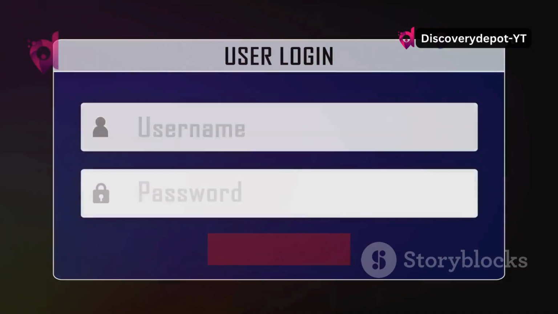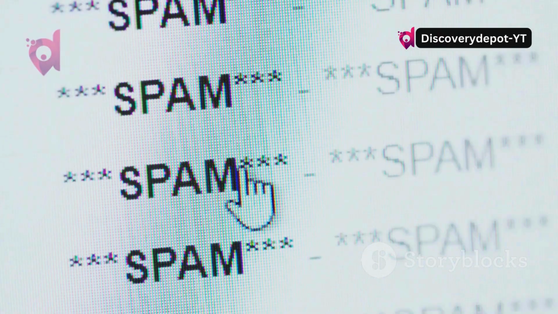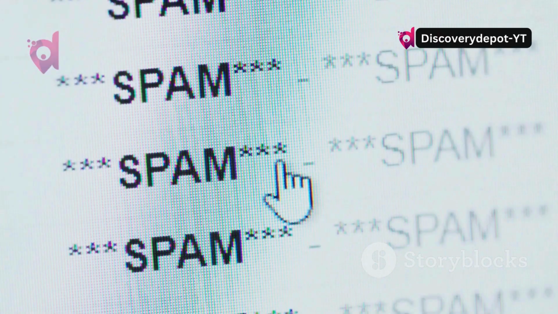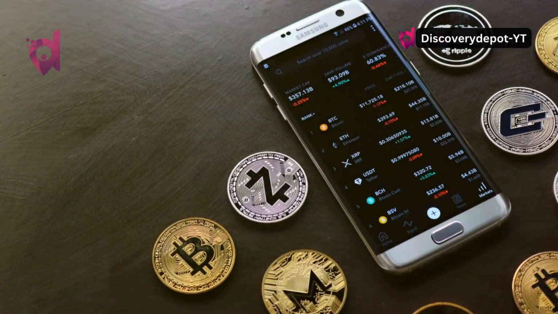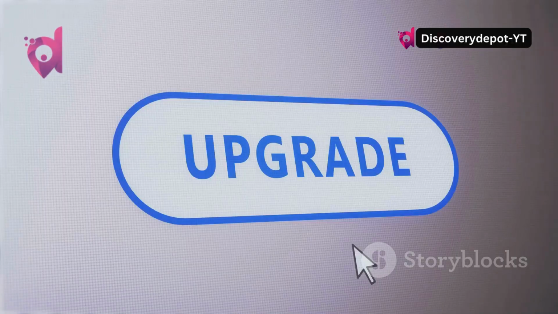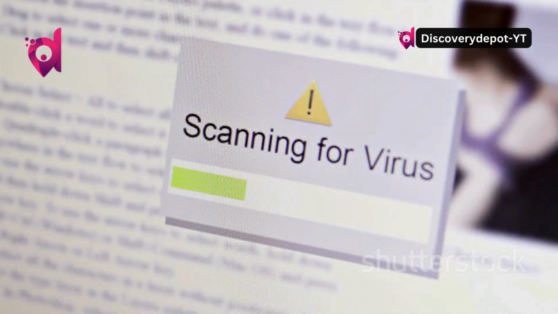Second, beware of phishing scams. Be wary of suspicious emails, messages, or websites that ask for your wallet credentials or personal information. Legitimate providers will never ask for your private keys. Third, keep your software updated. Regularly update your digital wallet software to benefit from the latest security patches and bug fixes. Use reputable antivirus software on your devices.